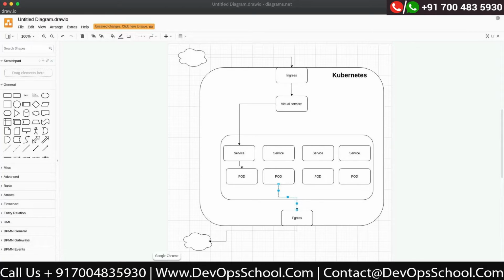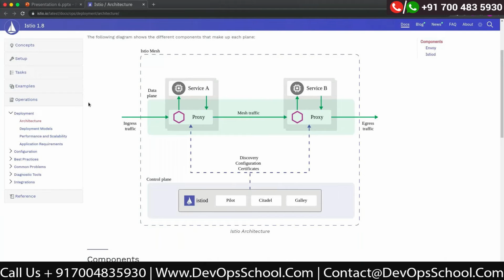We need to understand what Citadel will do, what Pilot will do. Currently, that is not required. In today's session, whatever we are going to cover, we don't have to know what Citadel is doing, what Galley is doing, what Pilot is doing. They are encapsulated capabilities. We will see what they're doing, but as of today, we don't have to go inside them. But what I'll show through this diagram itself, I'll show you.